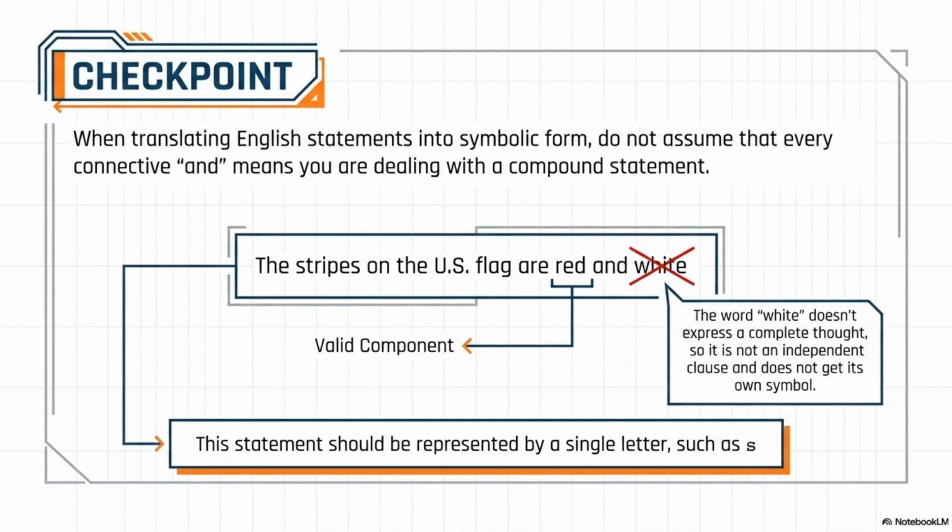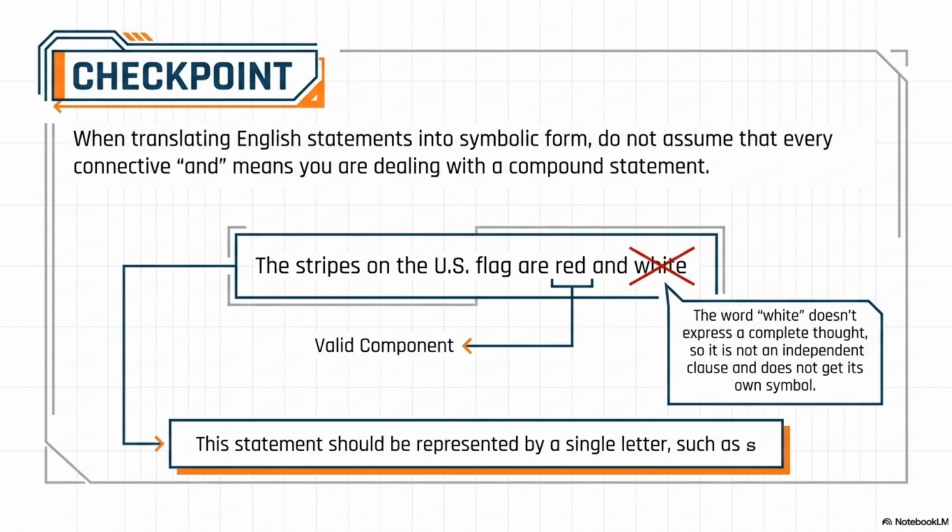That is a massive distinction for you listening right now. You cannot just hunt for keywords like and or like a mindless robot. You have to look for complete thoughts. Like you have to understand the underlying grammar of the sentence before you can translate its math. Yeah, it requires critical thinking. You are evaluating the architecture of the idea, not just doing some vocabulary matching game.